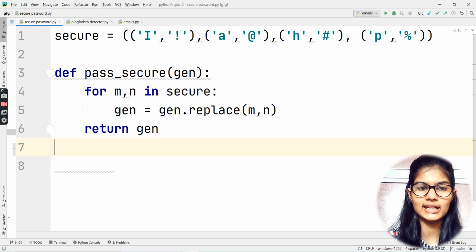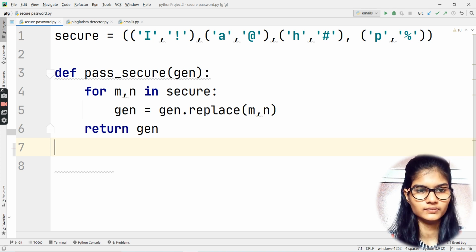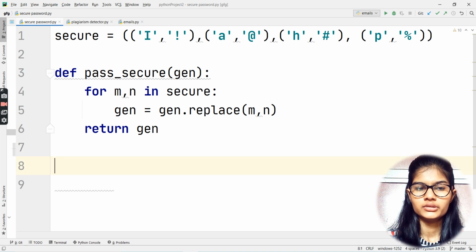Fine. So gen is basically a parameter, or you could call it an argument, whatever you wish. With the help of that only we are returning the replaced password which we have got here, right? So till now, first of all I declared a variable, and onto that variable I passed the characters, that is the alphabets, and gave a symbol to those alphabets or characters.